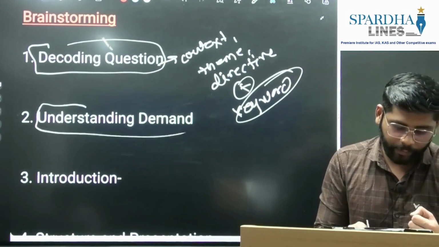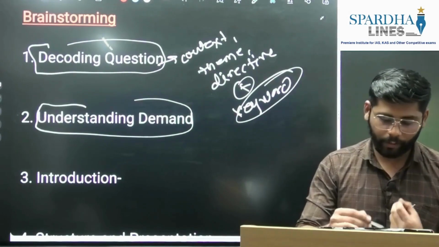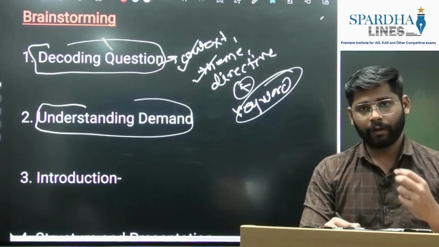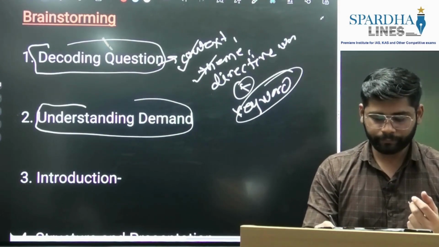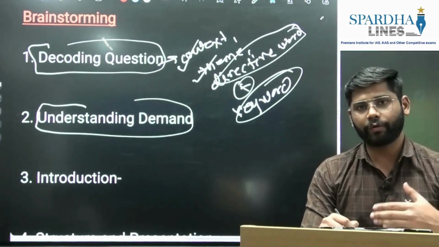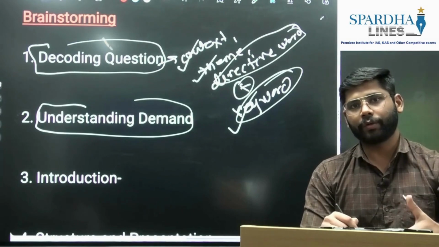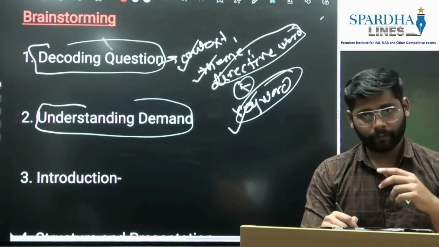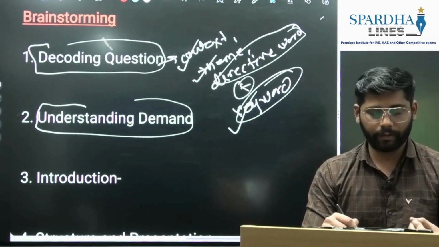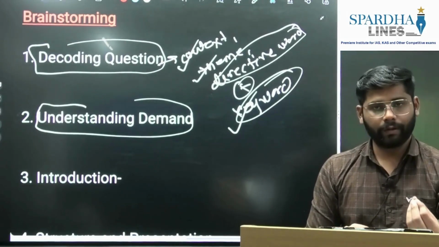Then the understanding demand. Our focus would be knowing the context, then finding the theme. We will also focus on the directive word. You have seen that based on the directive word we make the parts in the answer, and based on the keyword we will make the parts in our body. The context we are just going to decode, and our major focus would be articulating the core demand. The core demand would be based on the theme only.